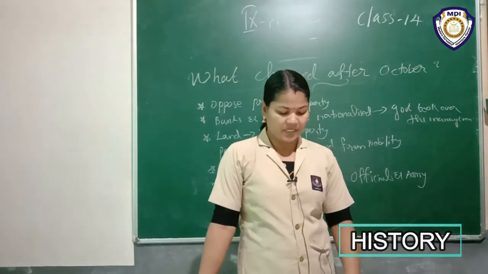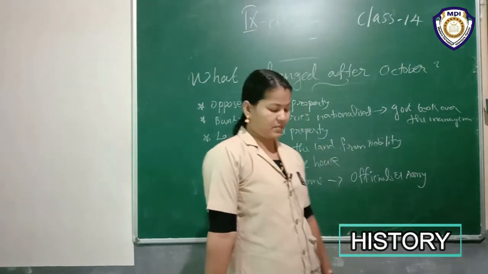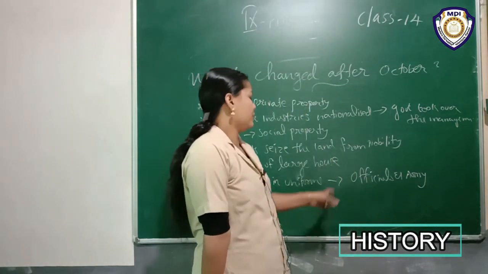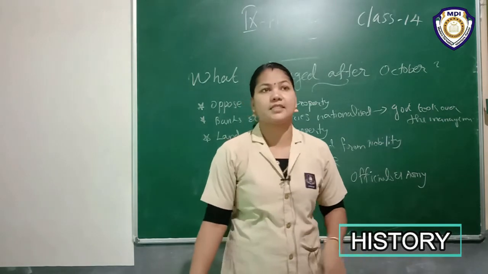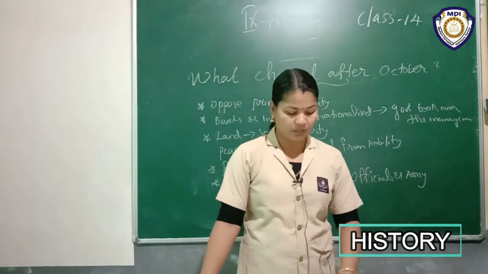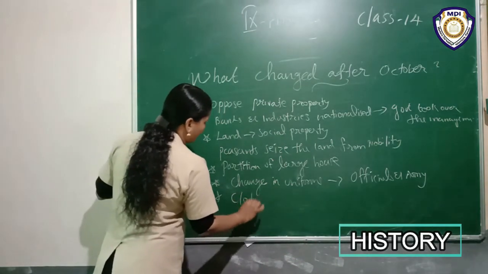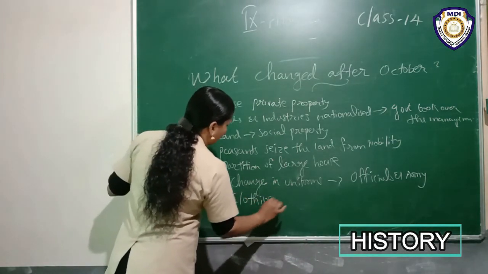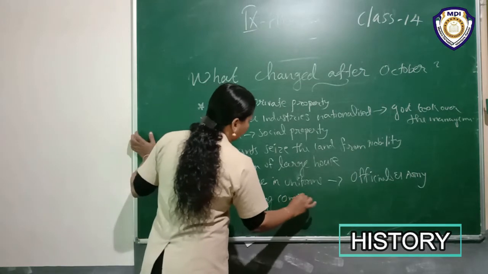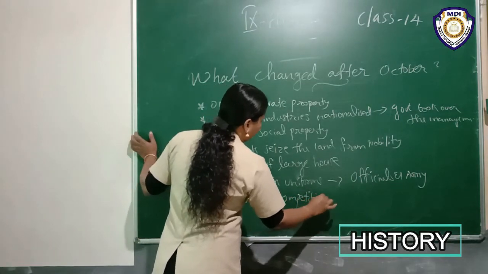New uniforms were designed for the army and the officials. Okay, listen, the change in uniform created a clothing competition. There was an organized clothing competition. In which year?